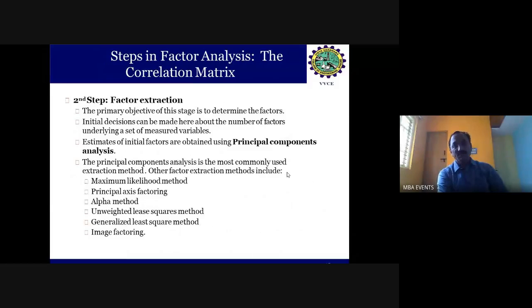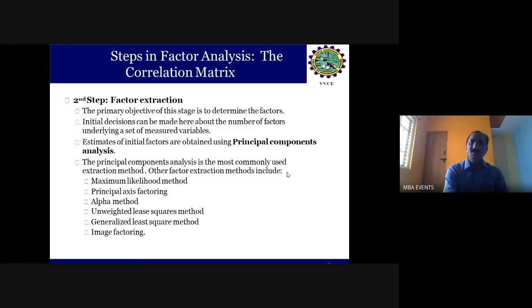Next, step 2, the factor extraction. When it is confirmed through the KMO and Bartlett test, the next step is factor extraction, where the items run in the software. That leads to the extraction of commonality from the respondents' opinions.